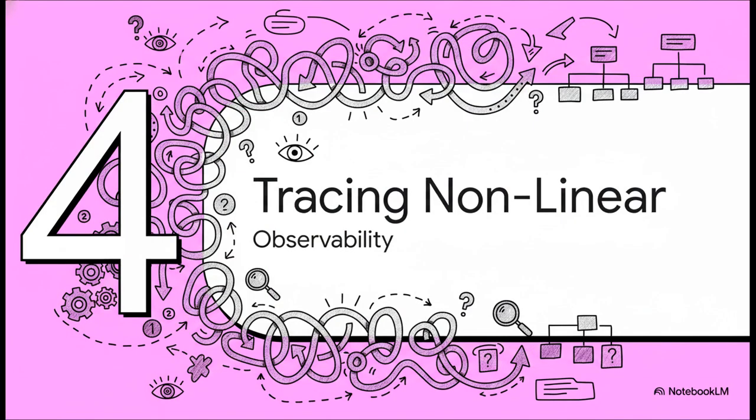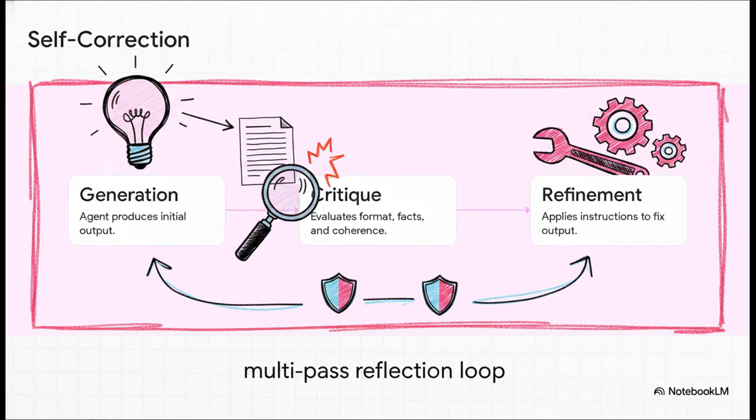Next up, Section 4, Tracing Nonlinear Paths. Let's dive into observability and reflection. When you move beyond simple linear lines, you need a powerful self-correction mechanism built in. It usually looks like this: a generation pass, followed by a specialized critique pass to evaluate facts or formatting, and finally a refinement pass. Implementing this kind of multi-pass reflection loop dramatically reduces downstream errors. You catch the mistakes right at the source, way before human review is ever needed.